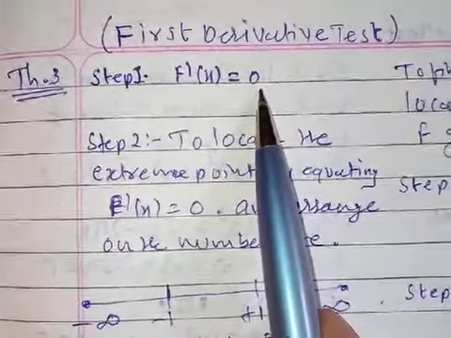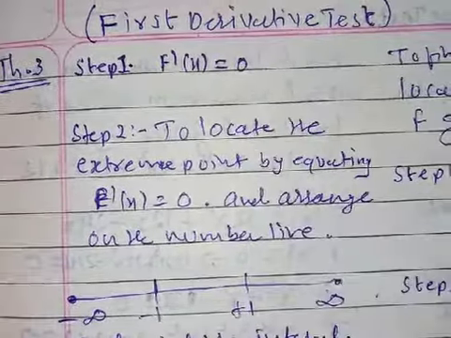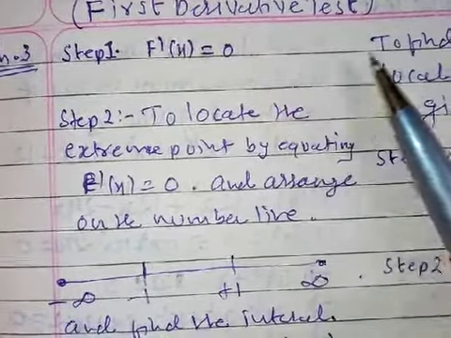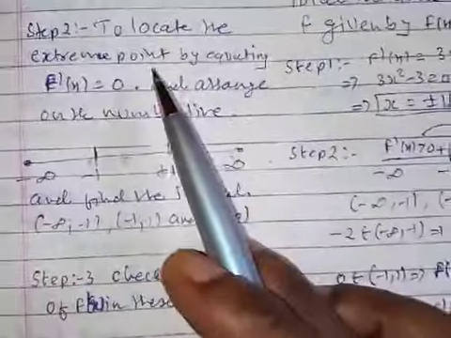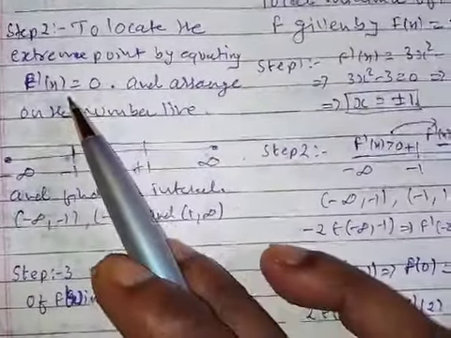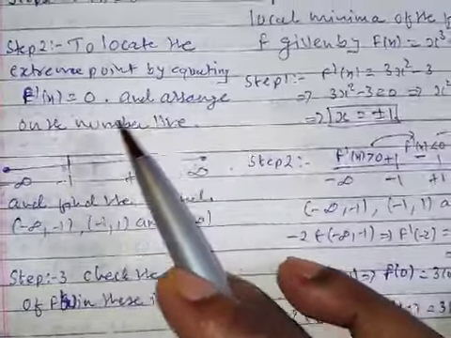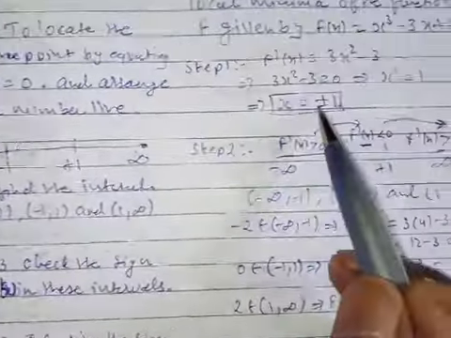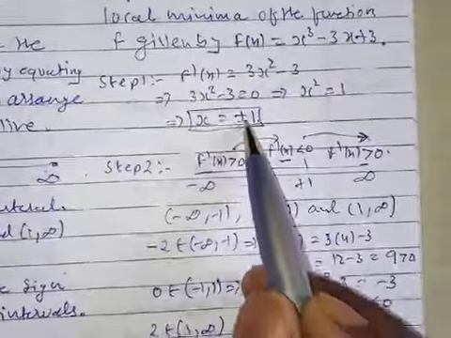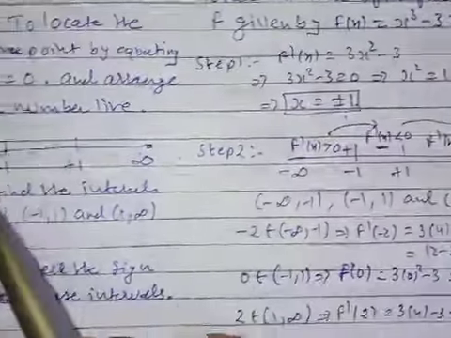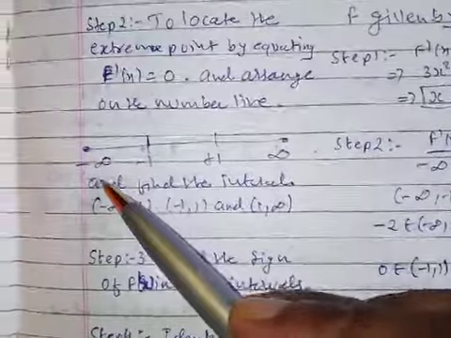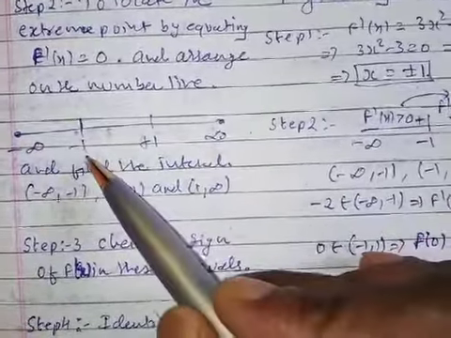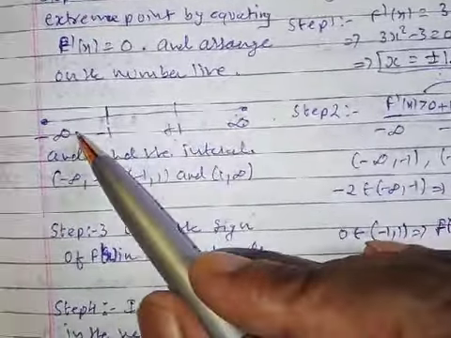So in any given sums, you have to find f dash of x, equate to 0 and find the critical point. To locate the extreme point by equating f dash of x is equal to 0, then arrange on the number line. What you got? X is equal to plus minus 1. Arrange on the number line. Minus infinity, plus infinity, minus 1, plus 1. Number line you got.